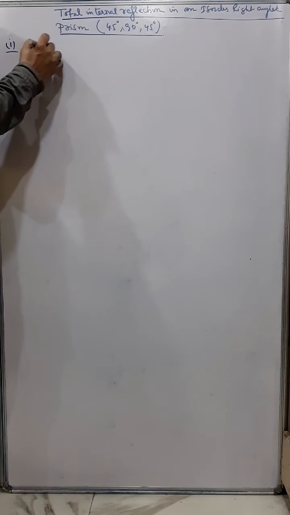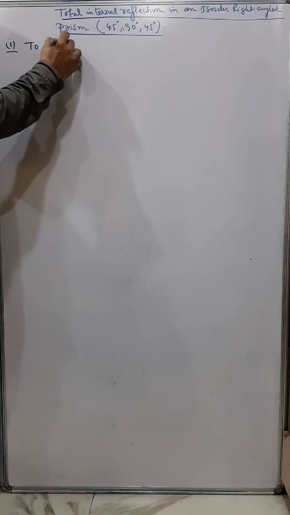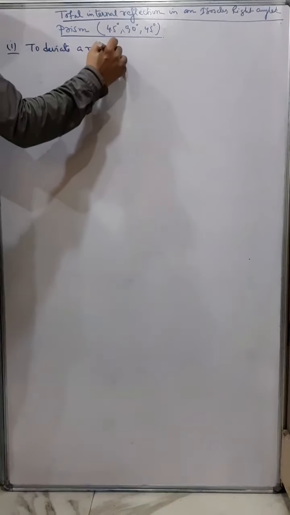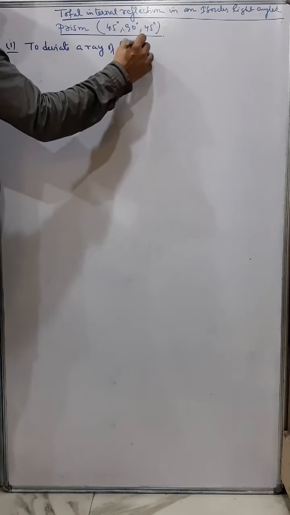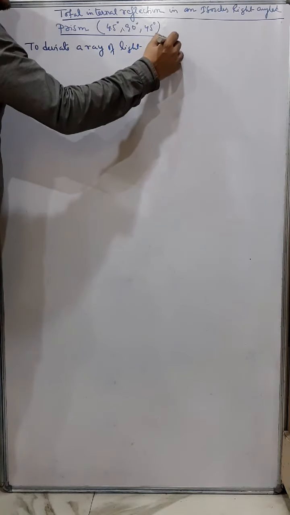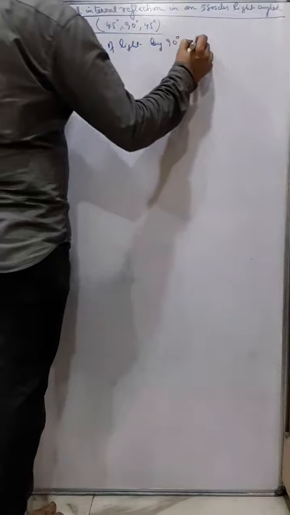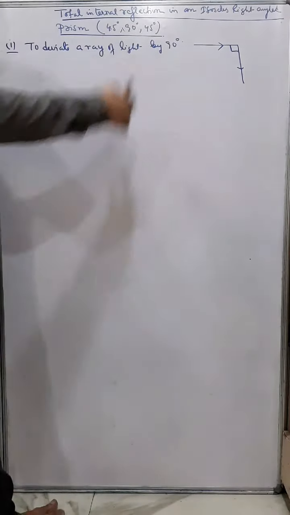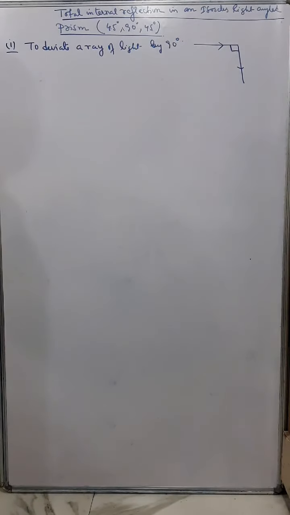Now the first application is that we can deviate a ray of light by 90 degree. That means we can deviate the ray of light in this way. So that means we can deviate a ray of light by 90 degree by using this concept of total internal reflection.